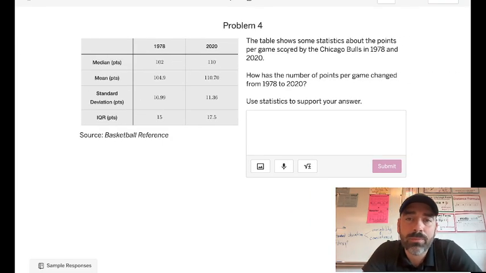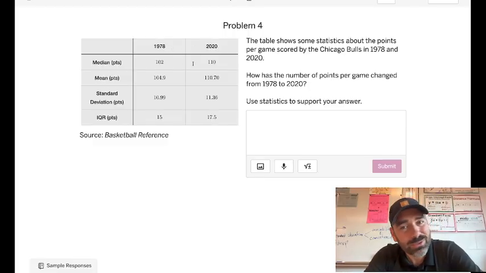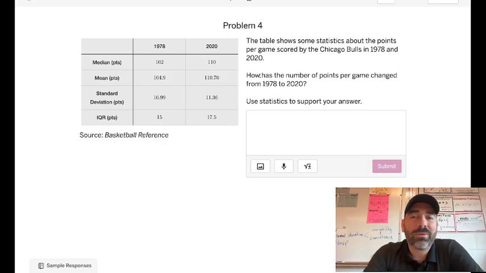New problem. The table shows some stats about the points per game scored by the Chicago Bulls in 1978 to 2020. This is while I was watching the Bulls. No, because it's 1978 and the year 2020. I was watching the Bulls in the 90s. Anyway. How has the number of points per game changed from 1978 to 2020?